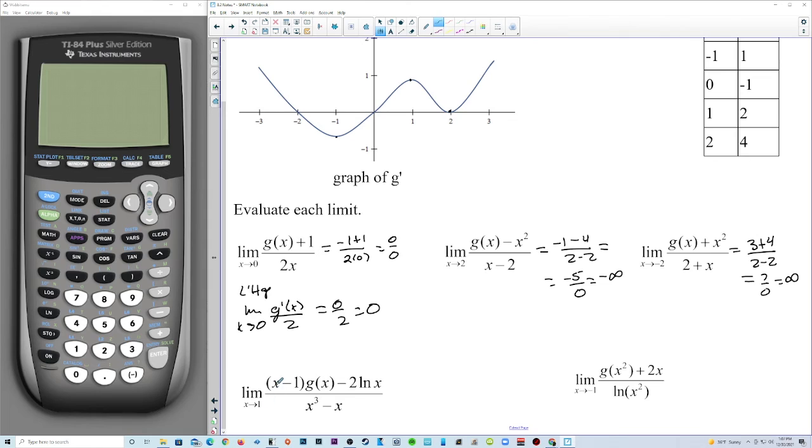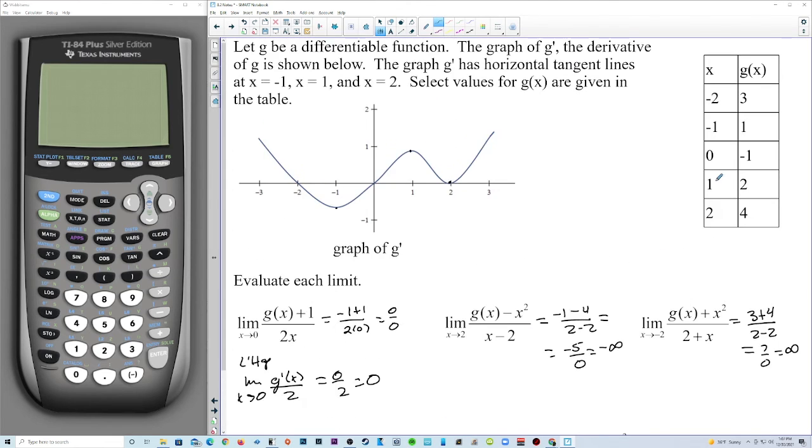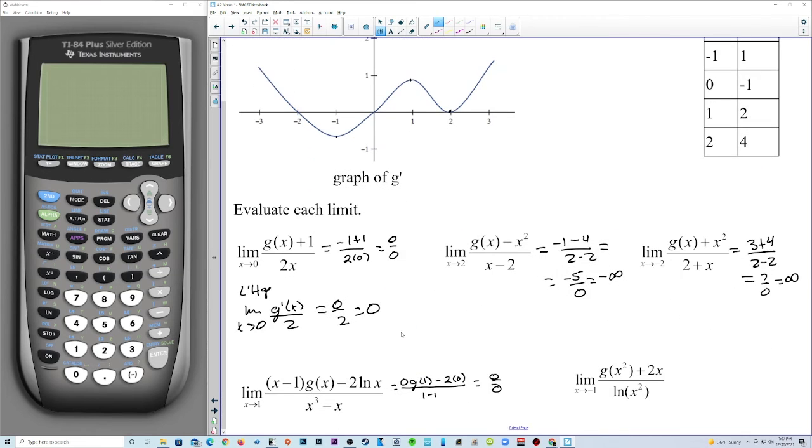What if we plug 1 in? 0 times g of 1. So let's just do this. 0 times g of 1 minus 2 times the natural log of 1 is 0. Well, 0 times anything is going to be 0 over 1 minus 1. All right, so we get 0 over 0. It doesn't even matter what g of 1 is, even though it's 2. We can do L'Hopital's because we have an indeterminate form.